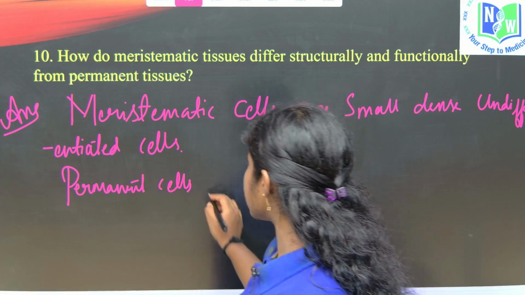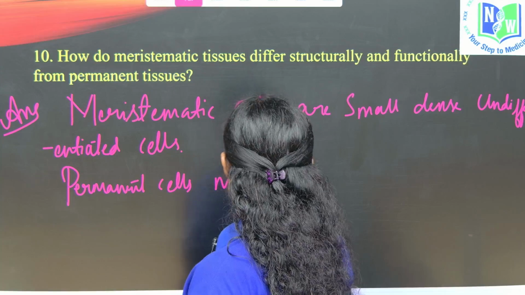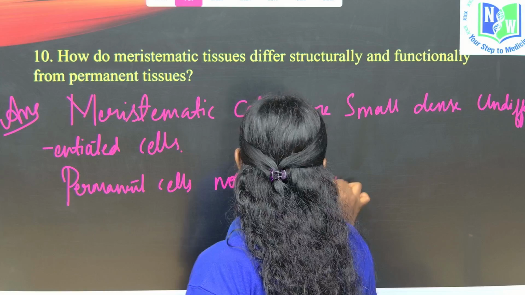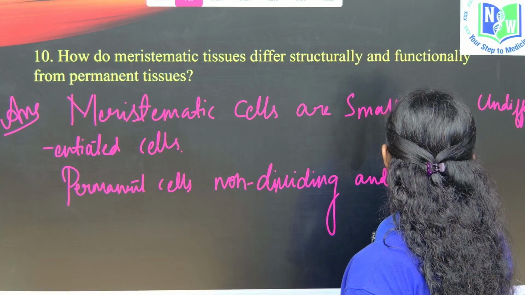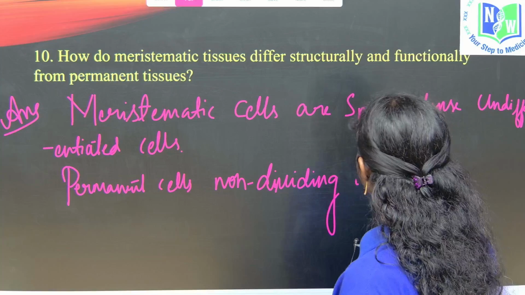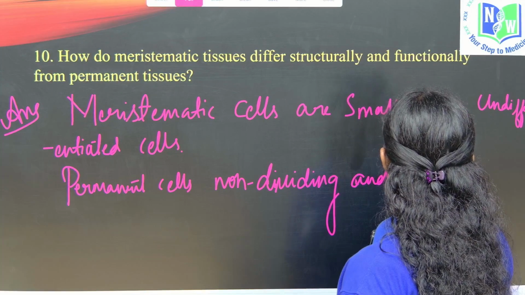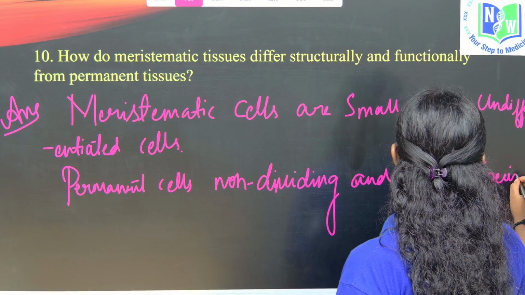Here, see, permanent cells are non-dividing cells, and they have a specific function. They are differentiated cells.